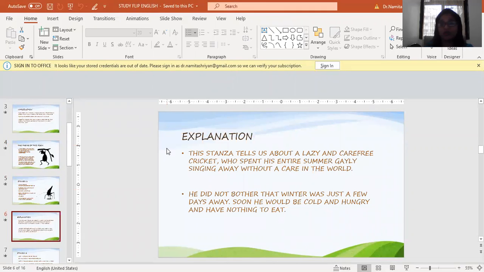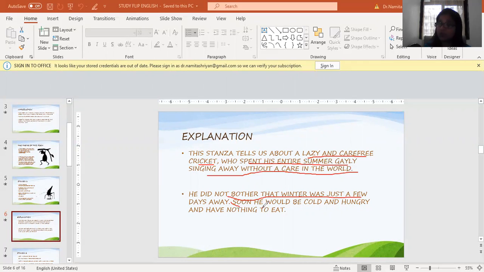Right. So well, let's try to understand what they're trying to tell us. I'm trying to explain to you the situation here. So this tells us about a lazy and a carefree cricket. So he was a carefree cricket. He did not have a care in the world, and he was very, very lazy, who spent his entire summer gaily singing away without a care in the world. So he was happily singing away the entire summer and even spring. Winter was just a few days away, but he did not bother at all.